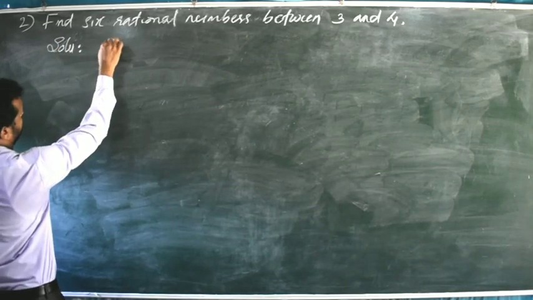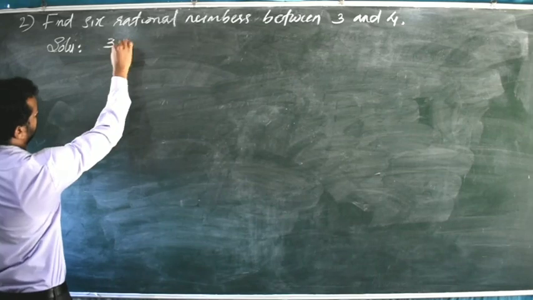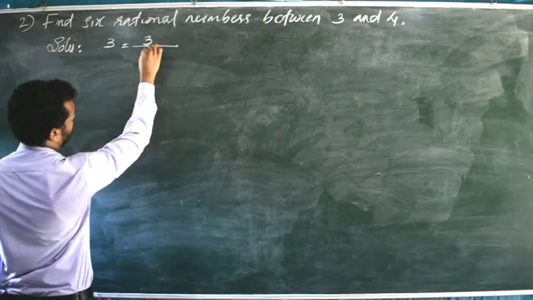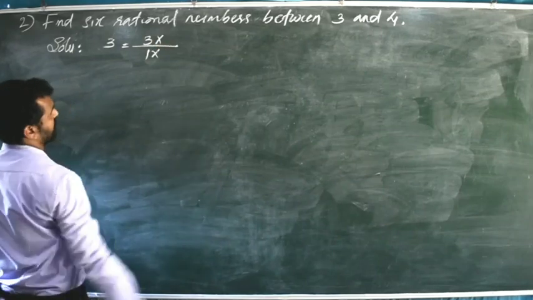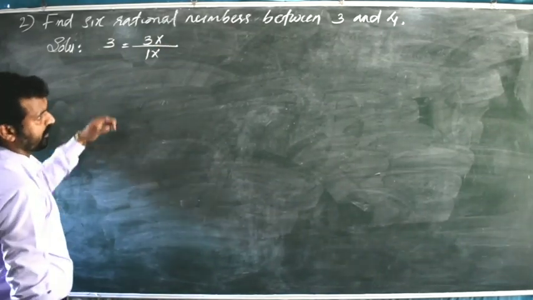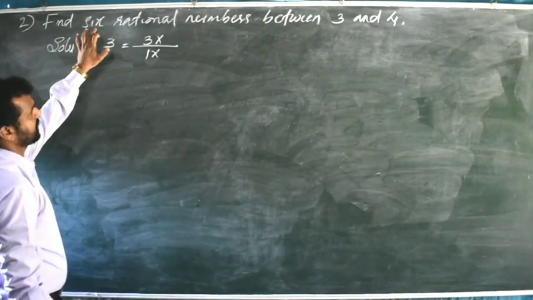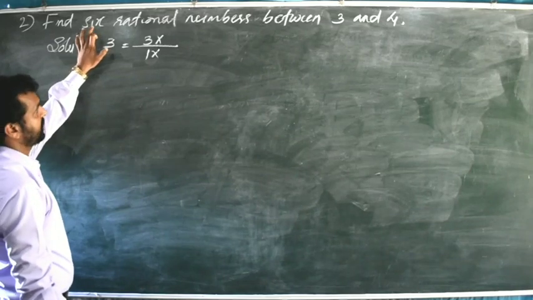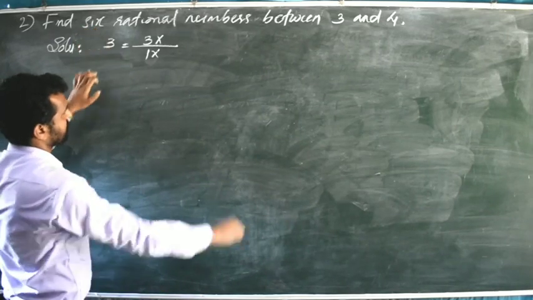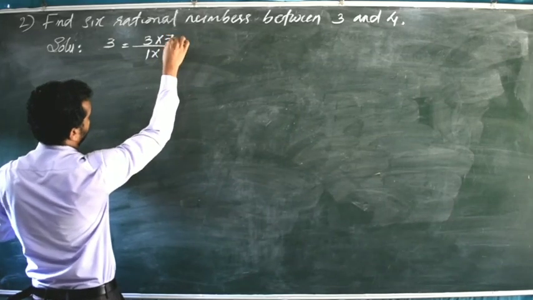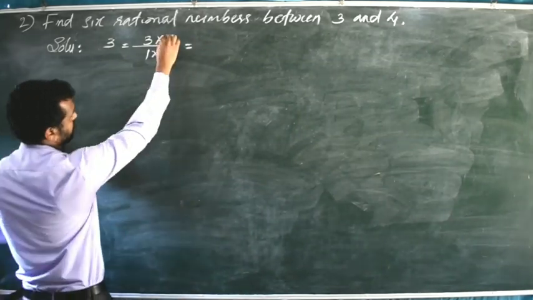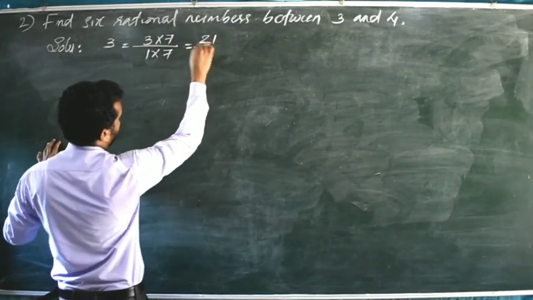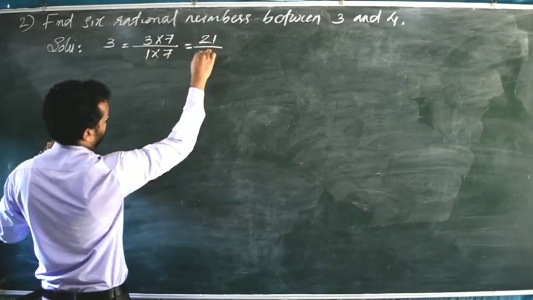So first we take the first rational number, 3. 3 is equal to, we can write, 3 divided by 1. We have to multiply numerator and denominator by which number? Already I have explained that. Here 6 rational numbers we have to find out, so we multiply by 6 plus 1, 7. 7 we will multiply in the numerator and denominator. Then we will get 7 3s are 21 divided by 7 1s are 7.